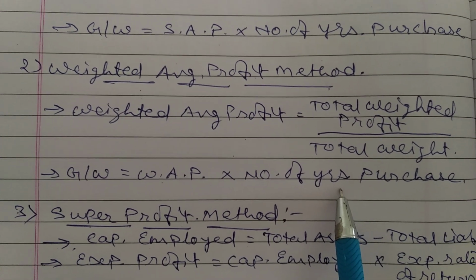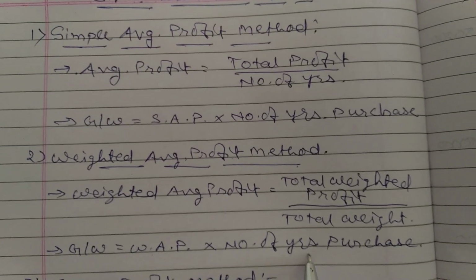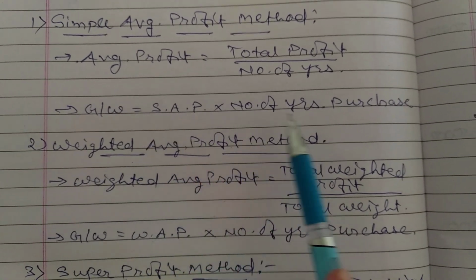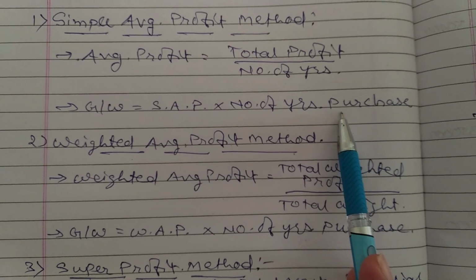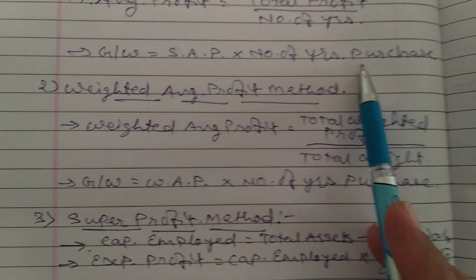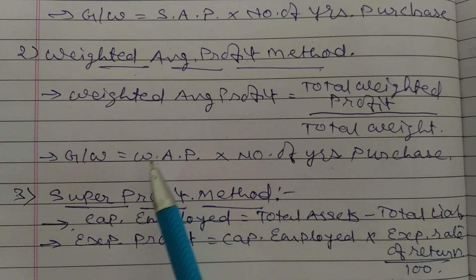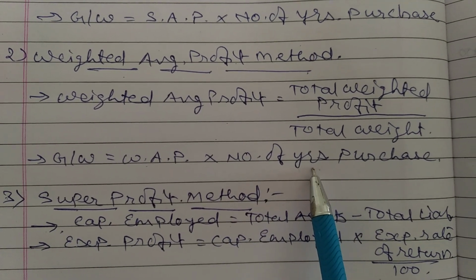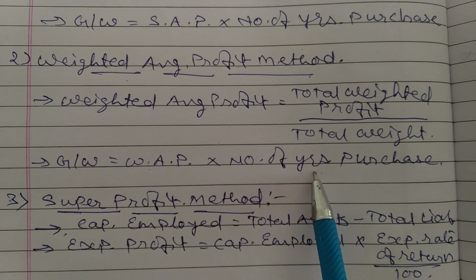This method is similar to the simple average profit method: goodwill was simple average profit into number of years purchase, and in the same way, for weighted average profit method, goodwill is equal to weighted average profit into number of years purchase. It will be given in your sum.